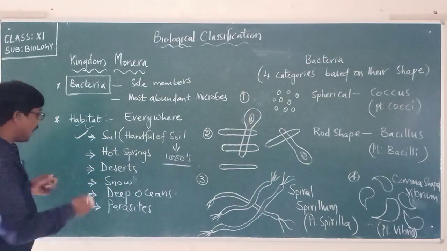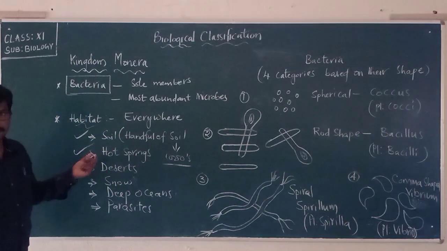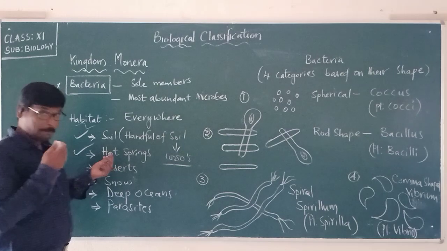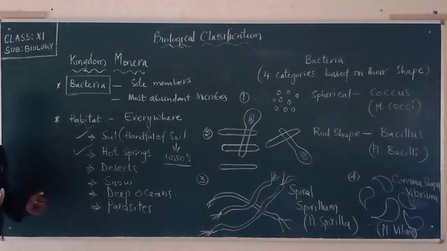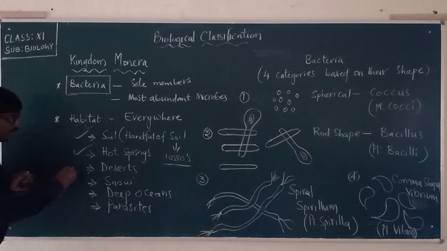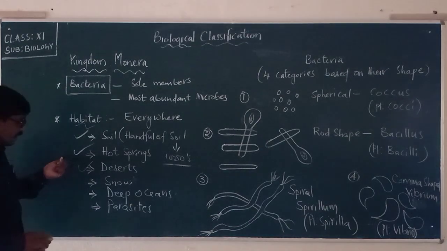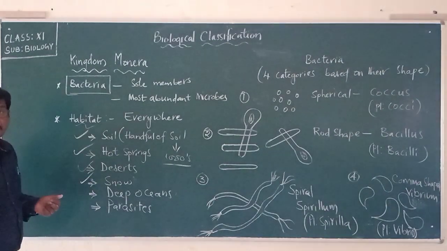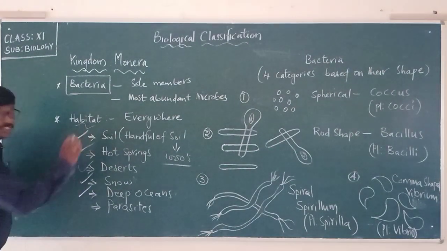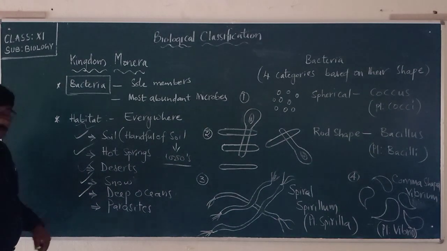Bacteria are present in hot springs, which means they are present even at high temperatures. In deserts we can see bacteria, in snow we can see bacteria, and deep inside the oceans we can see different types of bacteria.